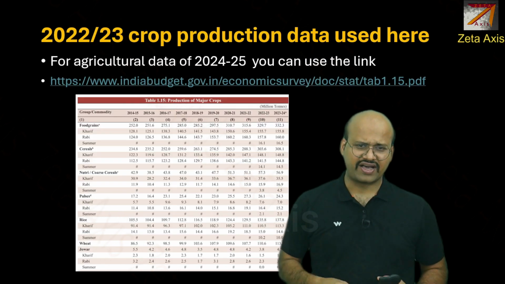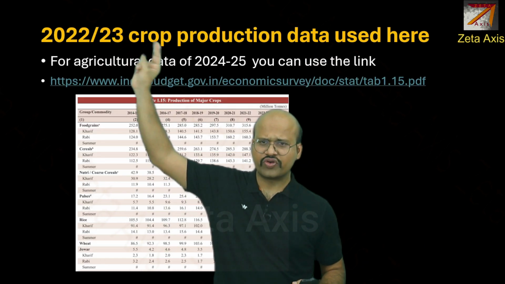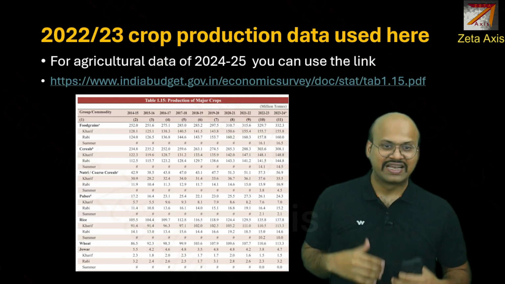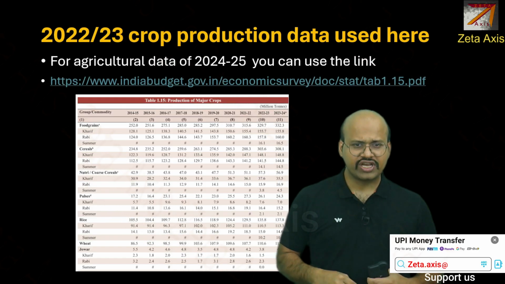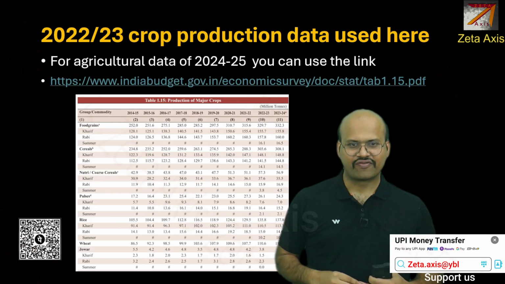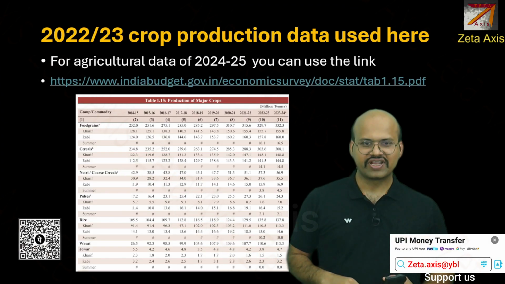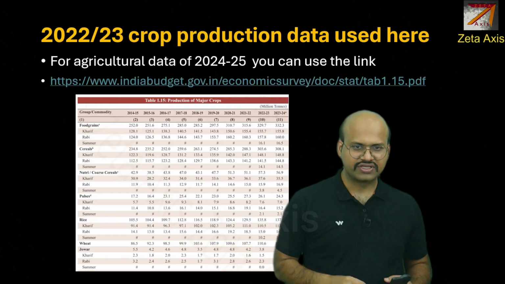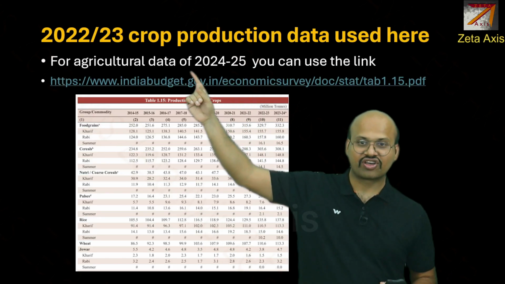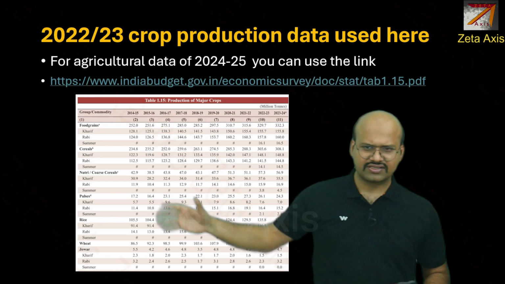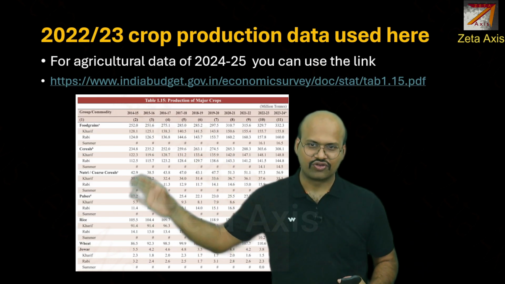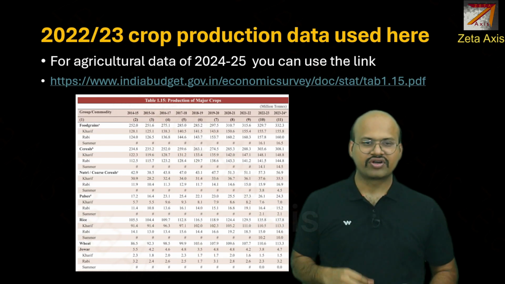Now for the data we have relied on 2022 to 23 because latest data of 23 to 24 is not freely available. We required detailed data for our analysis which was not freely available. However, if you want to see some statistics, then for the year of 2024 to 25 it is freely available on this link. This is the economic survey appendix where you can see some data about Indian agriculture.